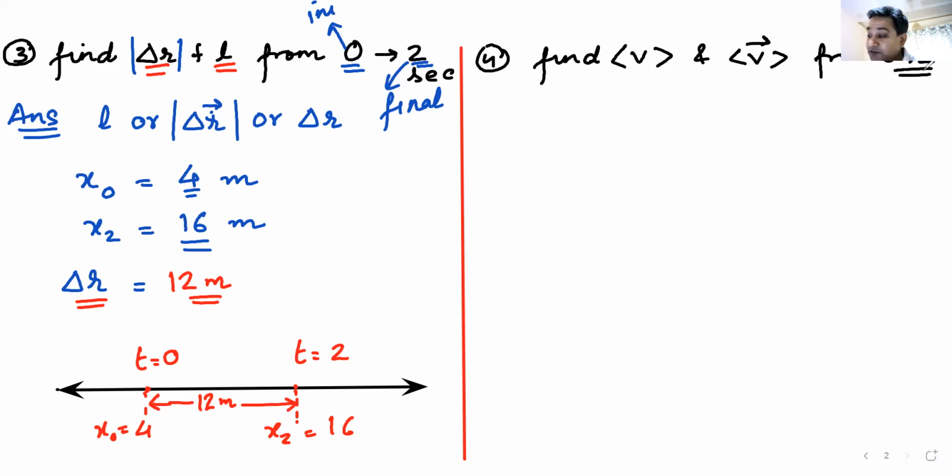What does the first term mean? What I've written here, what does the first one, this V with a bar, mean? Very good, Niharika. This means average speed. And what does the second thing mean? This one. Average velocity. Very nice. Average velocity.